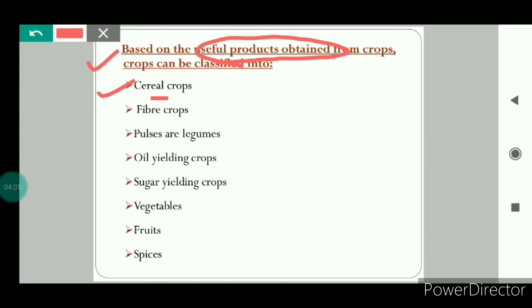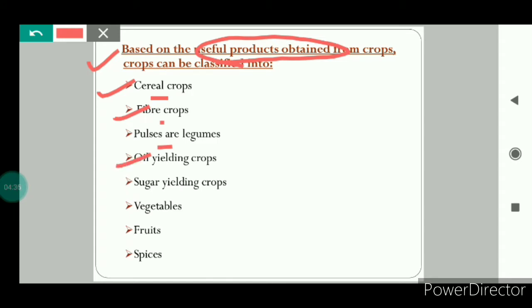Cereal crops are the crops from which we get the grains, and the grains are rich in starch and fiber. Examples are wheat, rice, maize, etc. Next is fiber crops. Fiber crops are grown for getting the fibers that are used in the clothing. Next is pulses and legumes. Pulses or legumes are a rich source of proteins, and we know that proteins are very important for the growth of the body. So the examples here are pulses, grams, beans, etc.